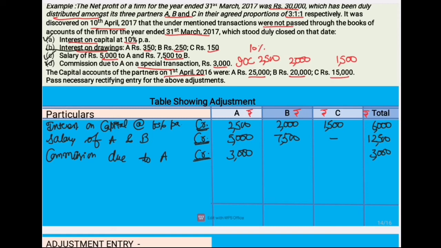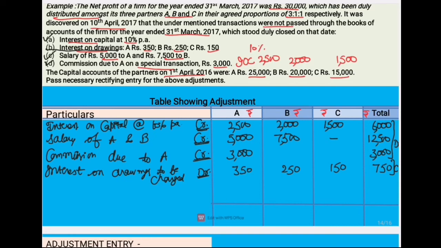Then we have one more transaction, that is interest on drawings. Interest on drawings will be debited to partner's capital account because interest on drawings should be charged from the partners. So we will write interest on drawings to be charged from the partners, and it will be debited from the partners. For A it is 350 rupees, for B it is 250 rupees, and for C it is 150 rupees. And total of this is 750 rupees. These three things will be debited in firm's account, and this will be credited in firm's account.